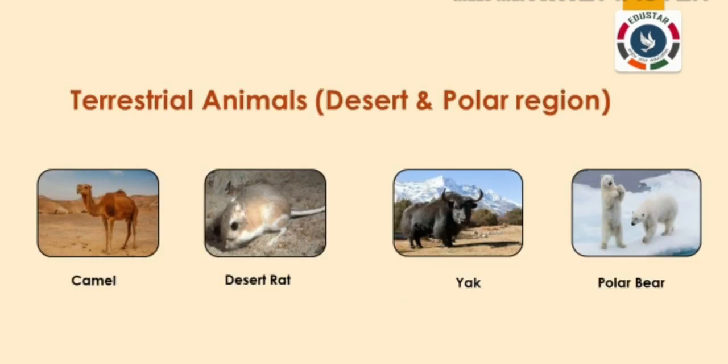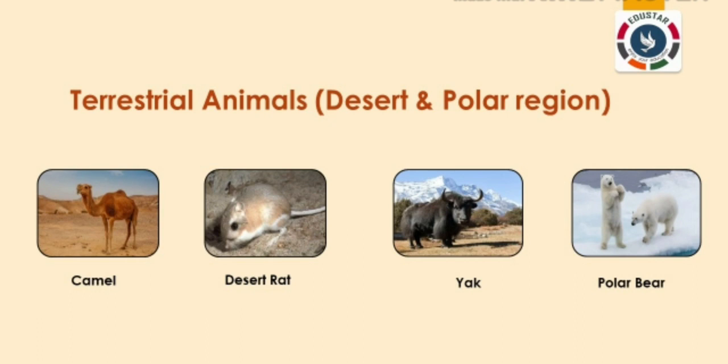Terrestrial animals in desert and polar regions. Deserts are hot and dry places. Animals like camels are found here. They have thick skin and very little hair so that they do not lose much water. They also have special organs to store water for later use. They have long eyelashes that protect their eyes from sandstorms.